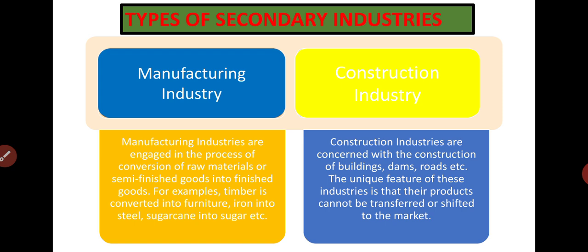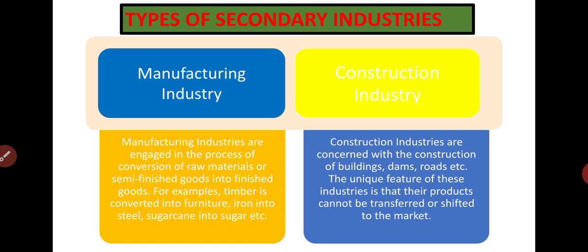The first type of secondary industry is manufacturing industry. That means in this industry we are manufacturing something using the product of the primary industry. Manufacturing industries are engaged in the process of conversion of raw material into semi-finished goods or finished goods. Like timber is converted into furniture, iron is converted into steel, sugarcane is converted into sugar. If we are extracting sugarcane from agriculture, that will come in the primary industry, but if we are converting sugarcane into sugar, that will come into the secondary industry. I hope it is clear to you all.